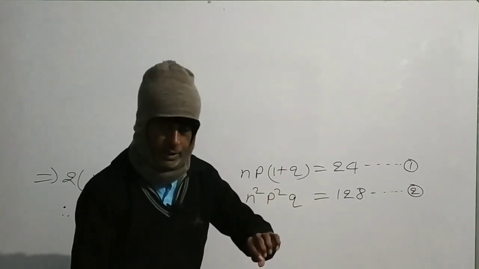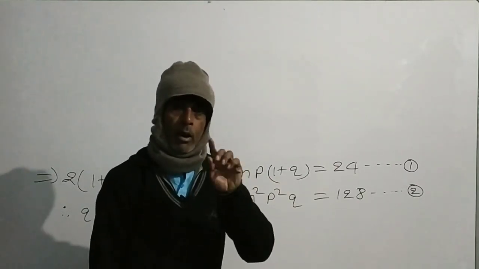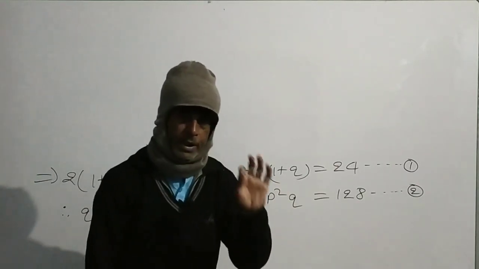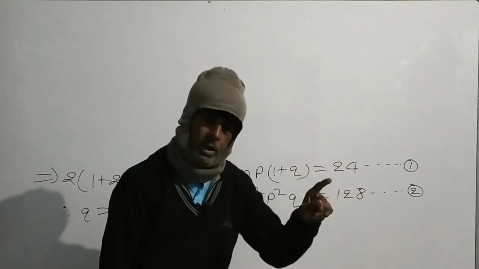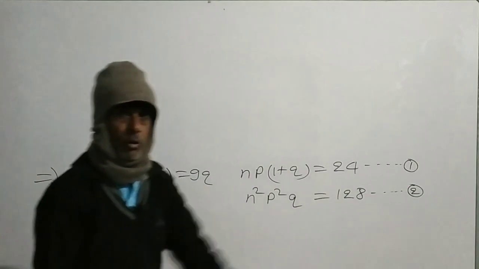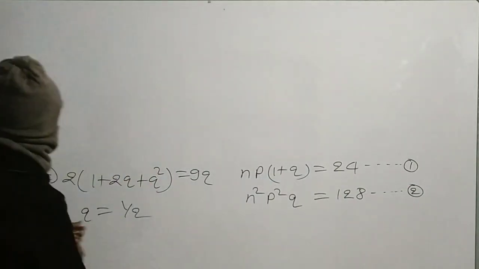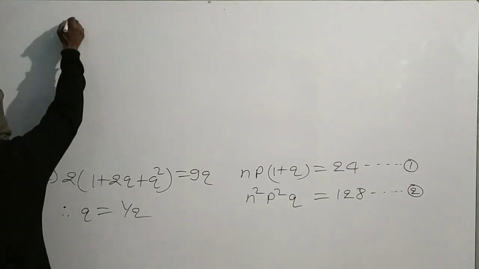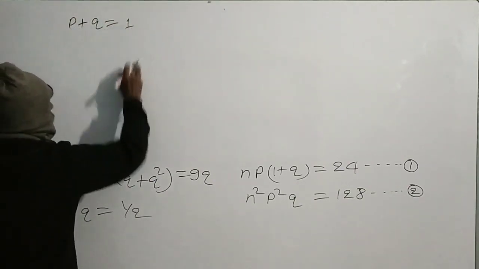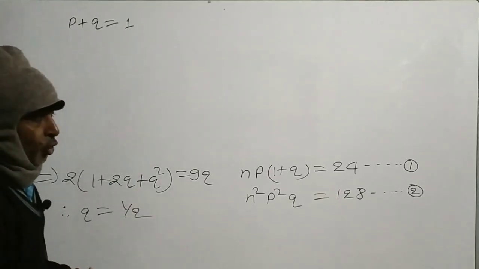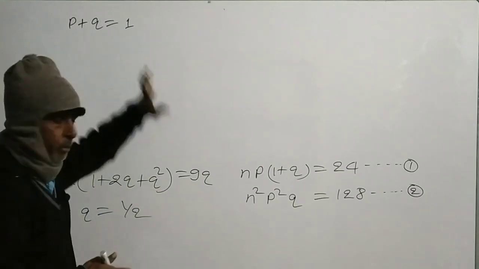Therefore, the sum of probability of success and probability of failure will always be equal to 1. That means probability of a sure event. Therefore, p plus q will always be equal to 1 in the situation of binomial probability.